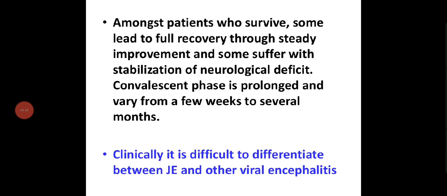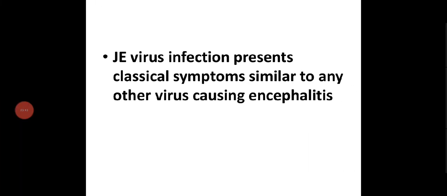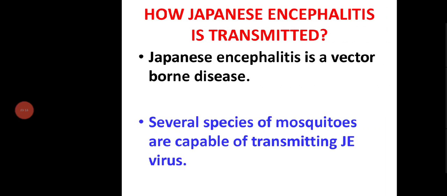And the convalescent phase will be prolonged, and it may take from a few weeks to several months. Clinically, it is difficult to differentiate between JE and other viral encephalitis. JE virus infection presents classical symptoms similar to any other virus causing encephalitis. Same symptoms can be seen as with other viruses causing encephalitis.